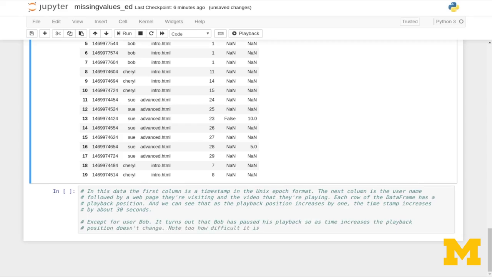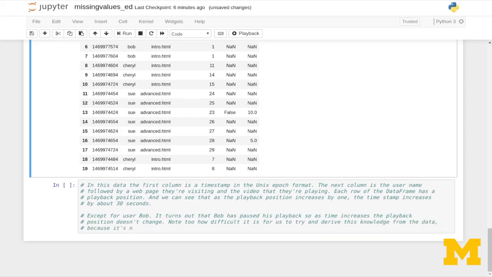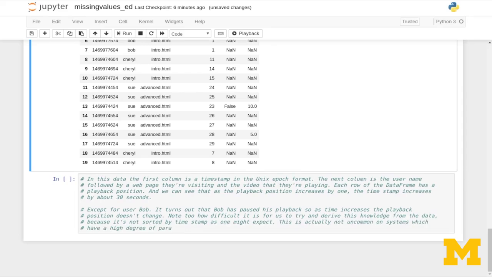change. Note too how difficult it is for us to try and derive this knowledge from the data, because it's not sorted by timestamp as one might expect. This is actually not uncommon on systems which have a high degree of parallelism.